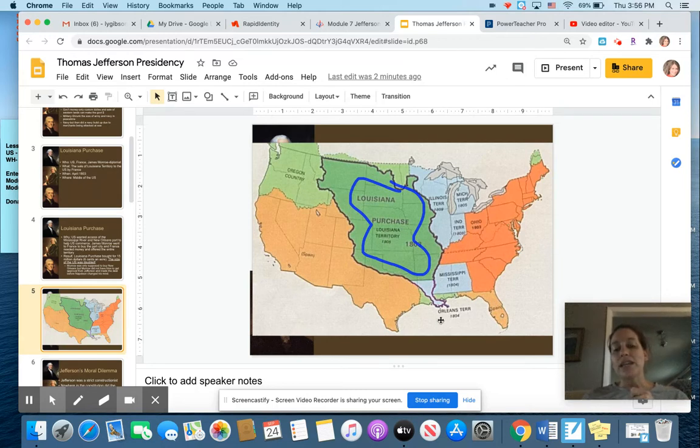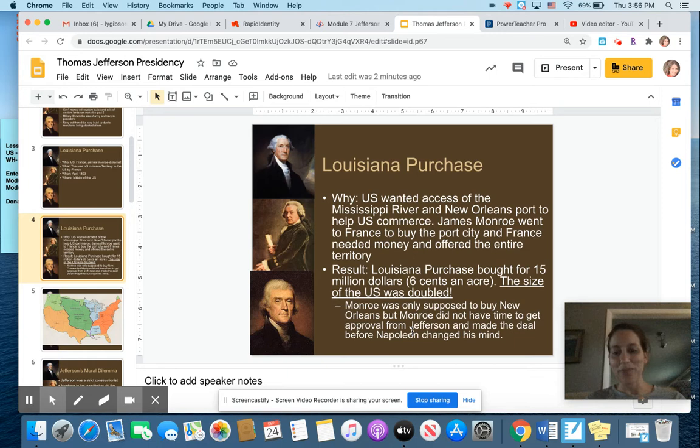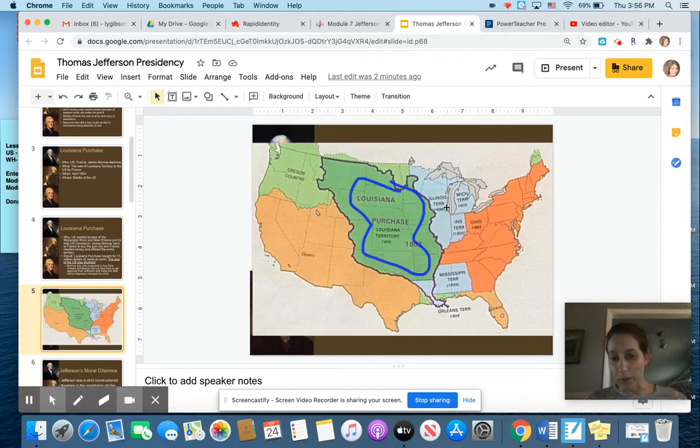And Napoleon is like, well, we need money. We'll sell you the whole thing. And for a very good deal, 6 cents an acre. That's how much money that we're willing to sell this for, 6 cents an acre. It was $15 million. This would double the size of the United States. So pretty much the U.S. is only what you see right here. Buying the Louisiana Purchase would double the size of the United States.